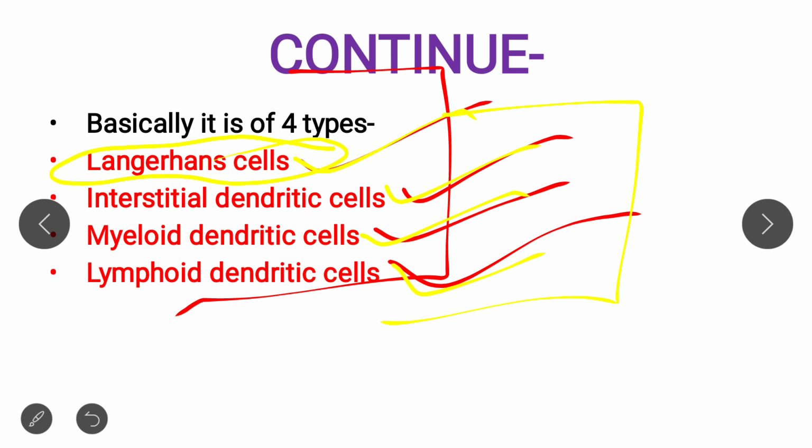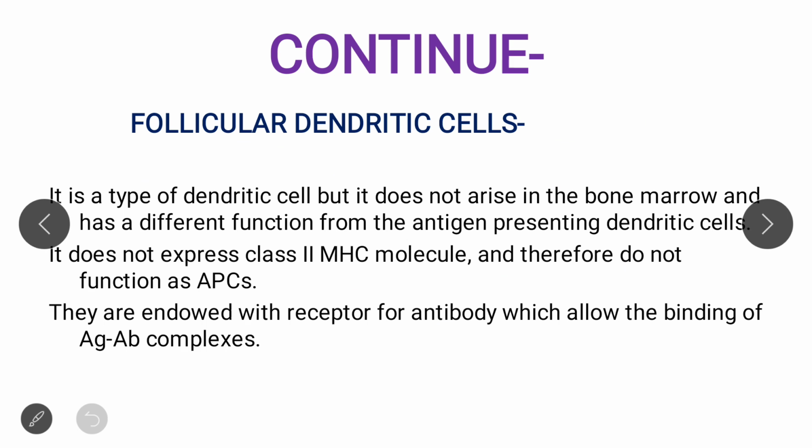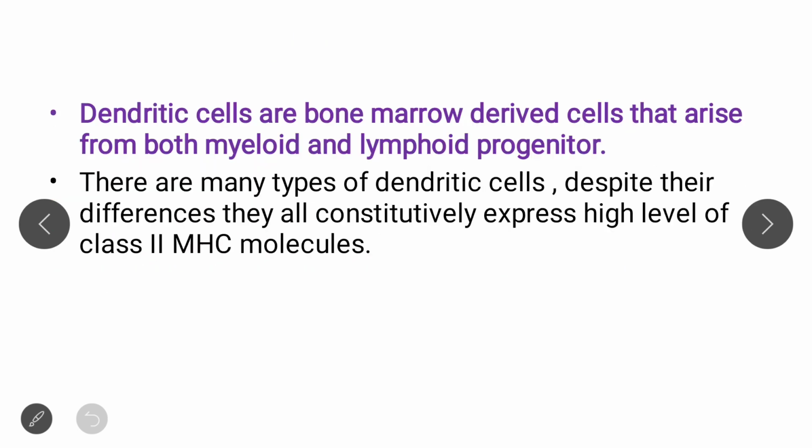You don't need to know more details about this. You just remember that it has four types. Okay, that's it.